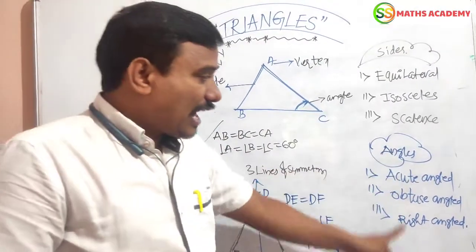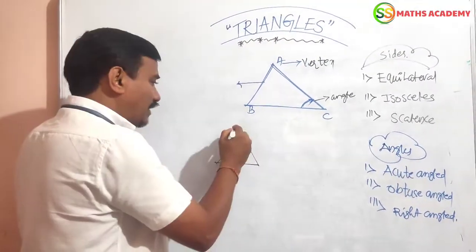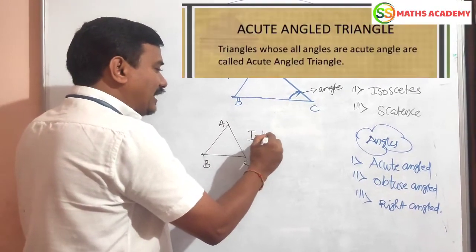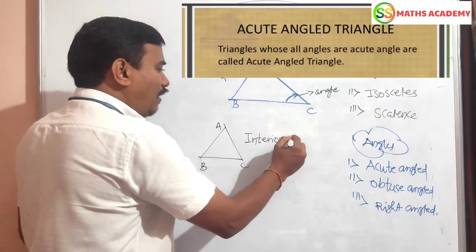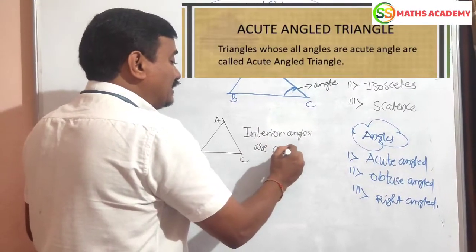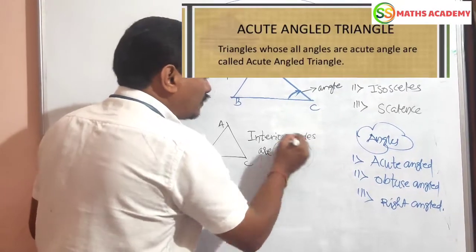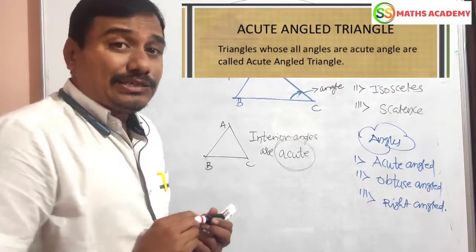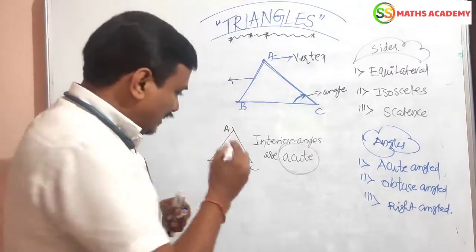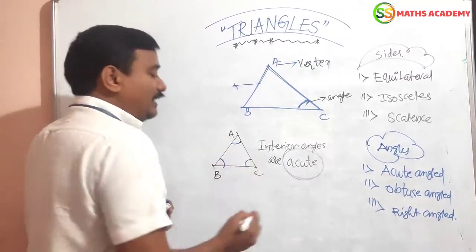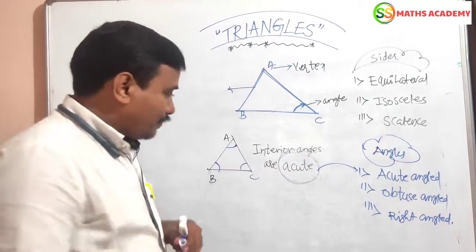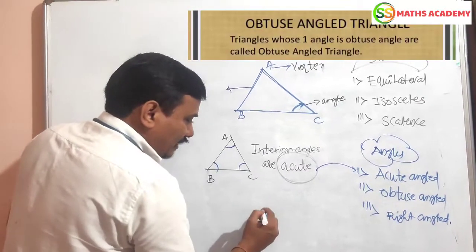Next, let us go with angles. Acute angle triangle. Suppose all the interior angles are acute. Then the triangle is called an acute angle triangle. Where are the interior angles? Here, these are the interior angles. All the interior angles are acute, then it is called an acute angle triangle.